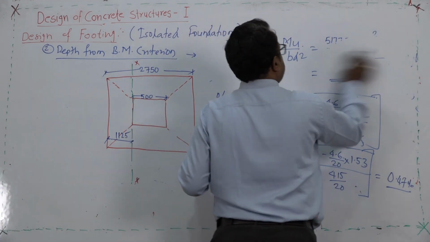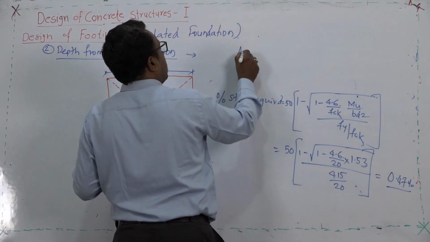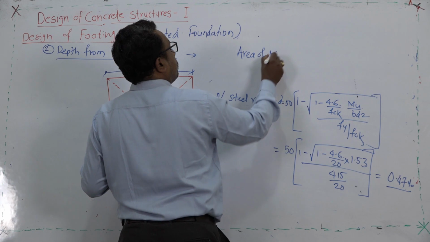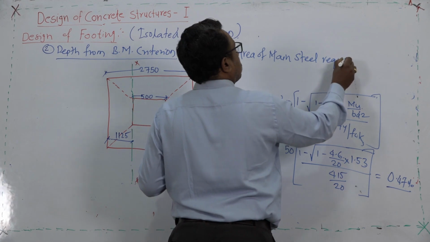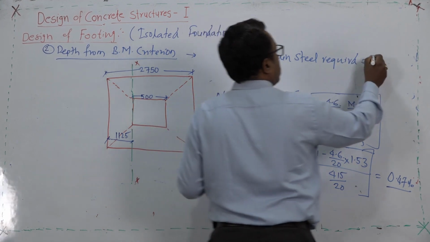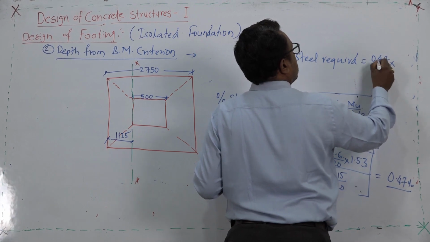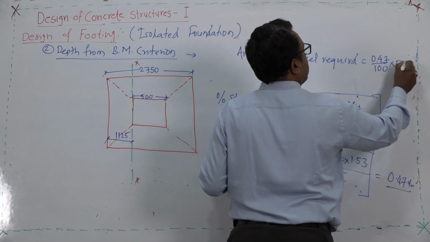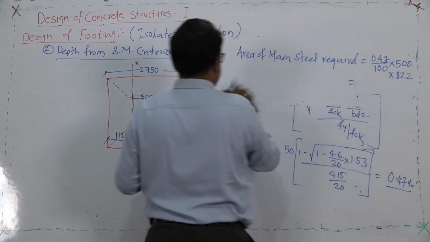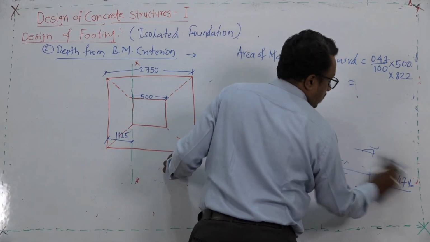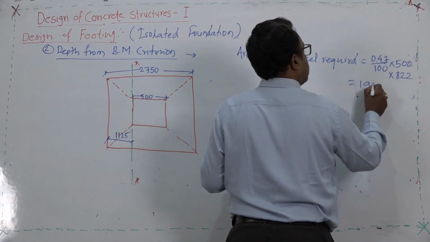So, from this percentage of steel, the area of main steel required will be 0.47 divided by 100 into BD. What is the value of B? 500. And what is the value of D? 822. If you work this out, it is 1932 millimeter square.